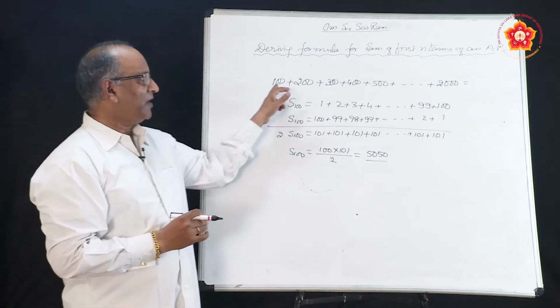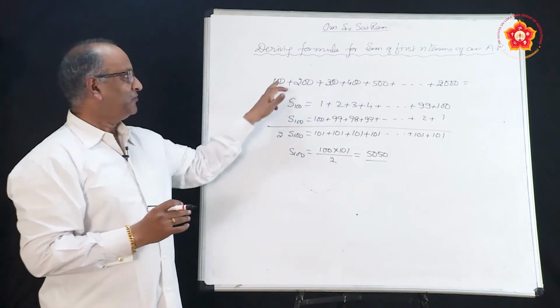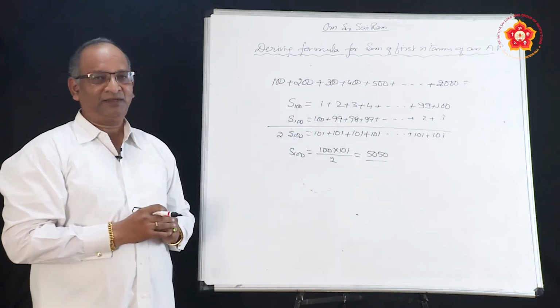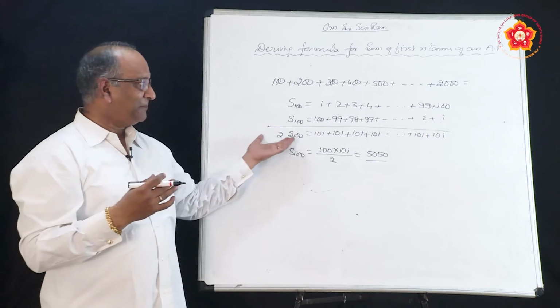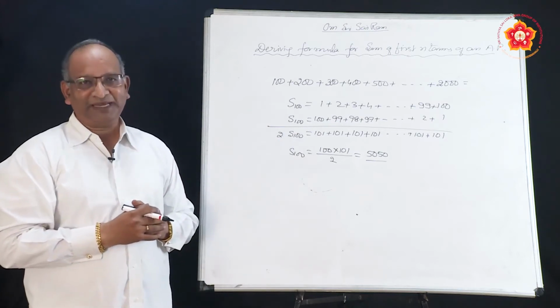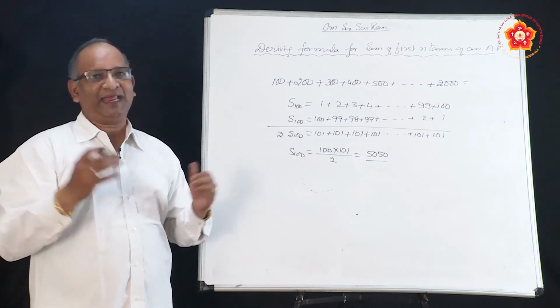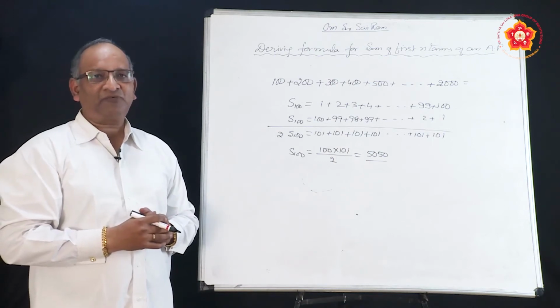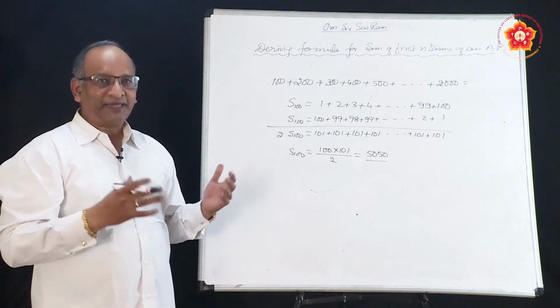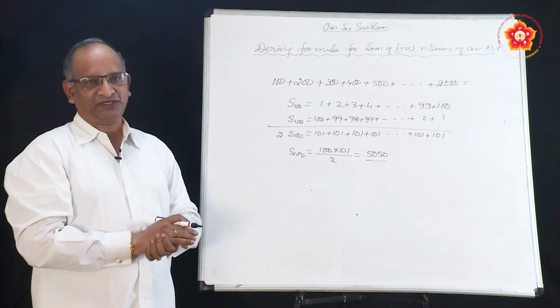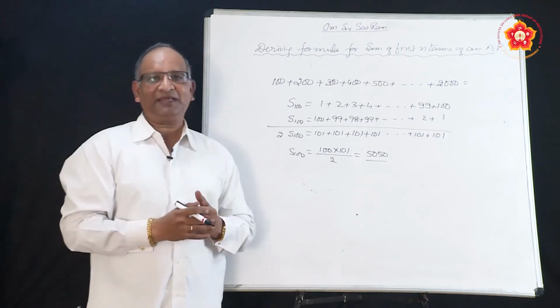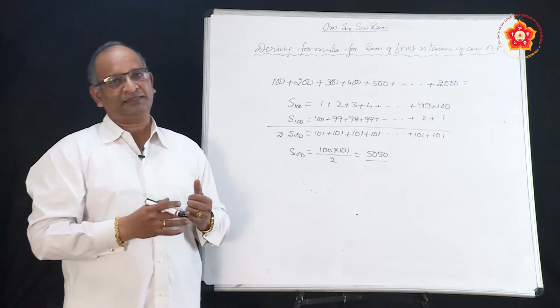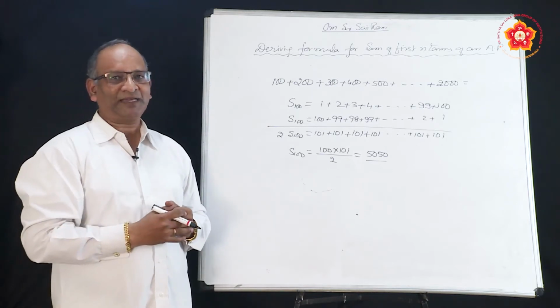Based upon this simple explanation, we can also derive the sum of n terms of an arithmetic progression. By now we are familiar with the symbols we use for an arithmetic progression.